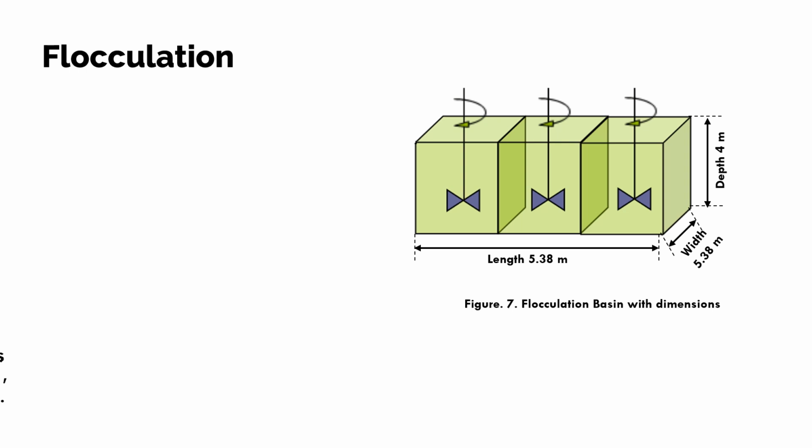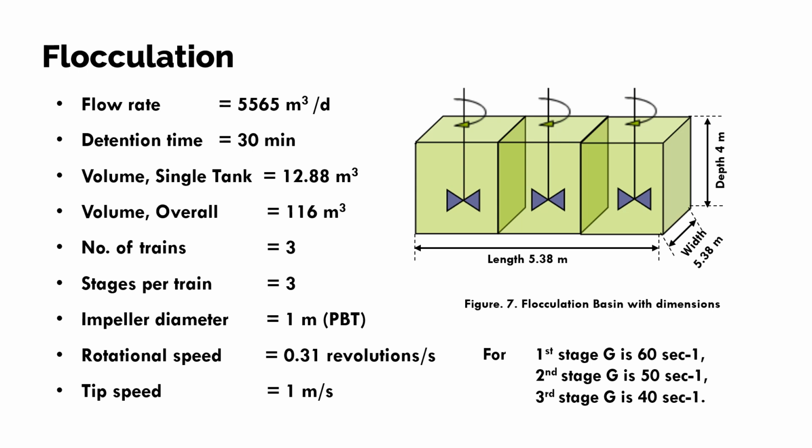Retention time is 30 minutes. Volume of a single tank is 12.88 meter cube. Overall volume is 116 meter cube. And the number of trains is 3, and each train contains 3 compartments. Impeller diameter is 1 meter. Rotation speed is 0.31 revolutions per second. Tip speed is about 1 meter per second.